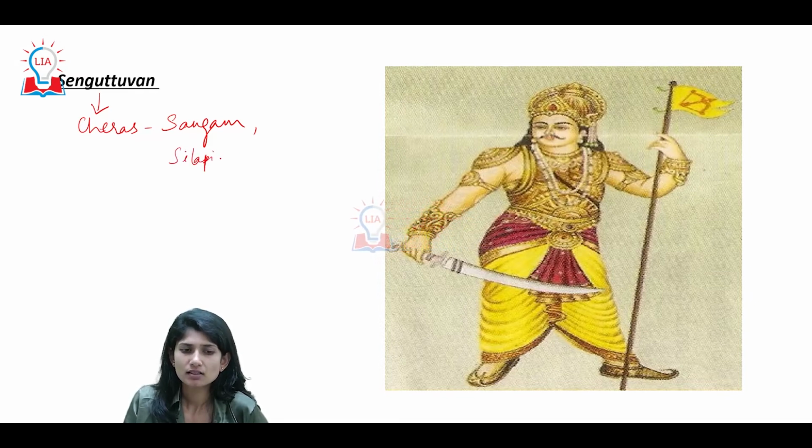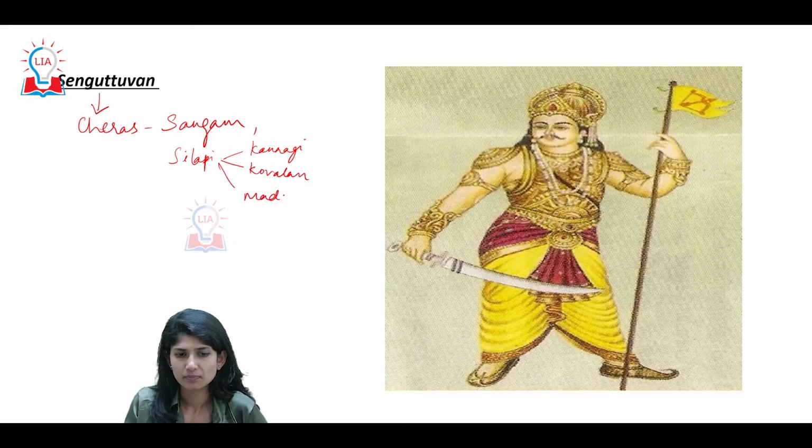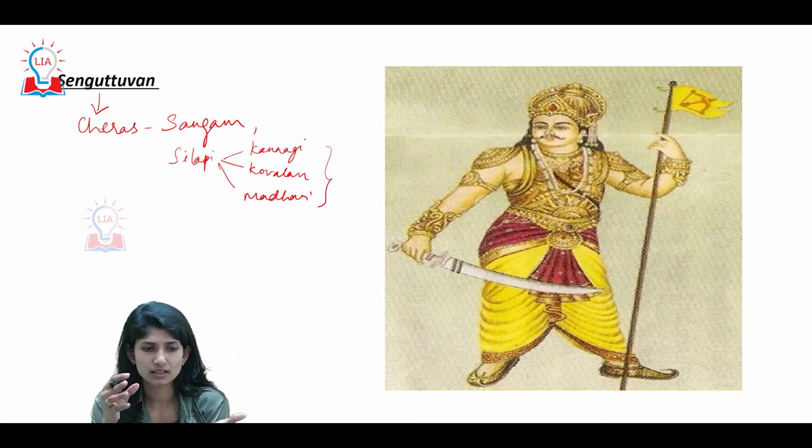This is the story of Kannagi, Kovalan, Madhavi. Further we will discuss Sangam literature, Silapadigaram, Kannagi, Kovalan, Madhavi and all.